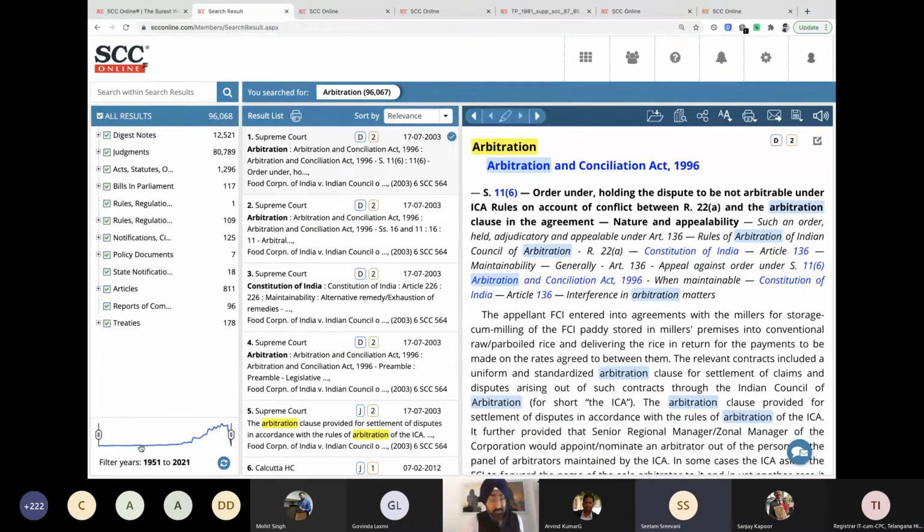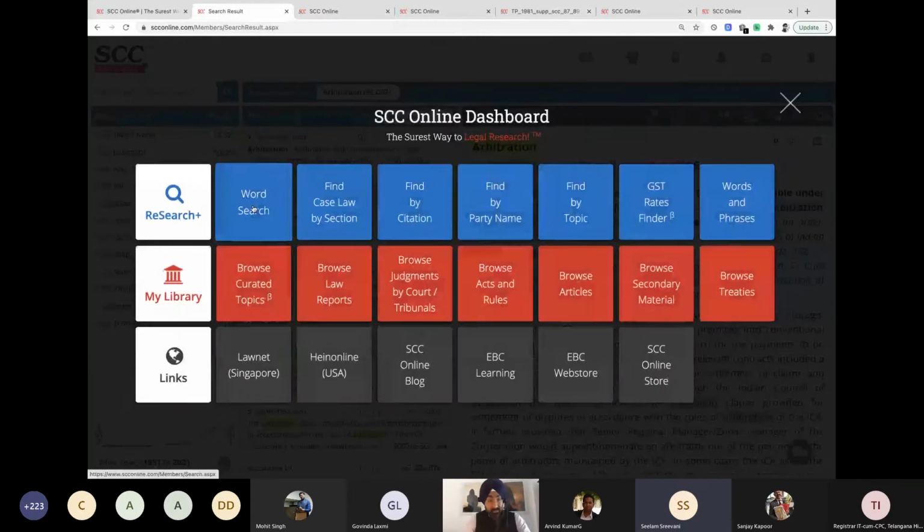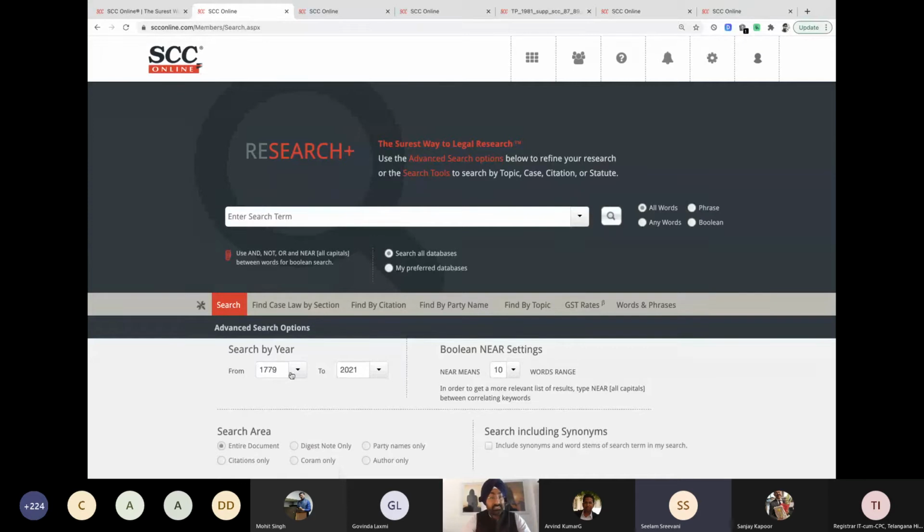I think, Salim ma'am, it is working for that. We can do that actually. I have done it. But the thing is, whenever I'm changing the years manually by clicking, they are not changing automatically. Even if I search for another word, again it is starting from 1779. Yes. So if you see right now on the screen, I hope you can see it, it says from 1951 to 2021. Because you have changed it here now, it was changed. I had changed it on the first screen. Yes, I have seen it. If I type another word for search, again it starts from 1779. Ma'am, it gets reset for every search. Yes.